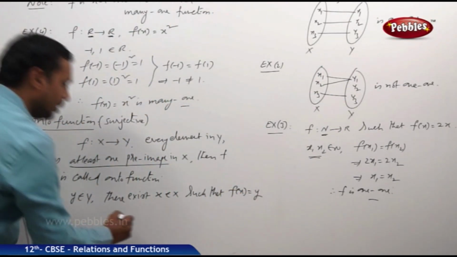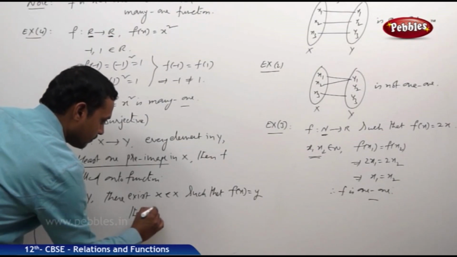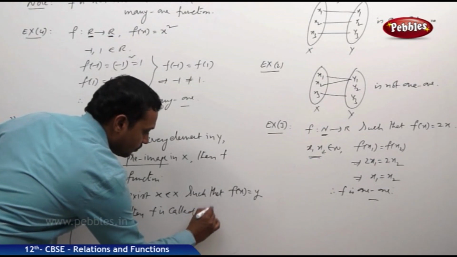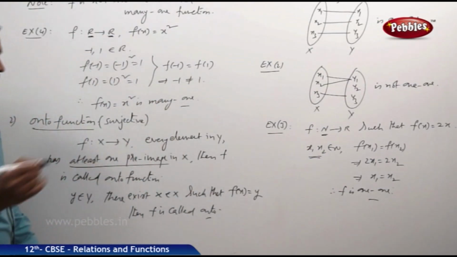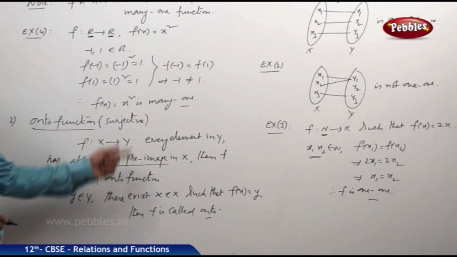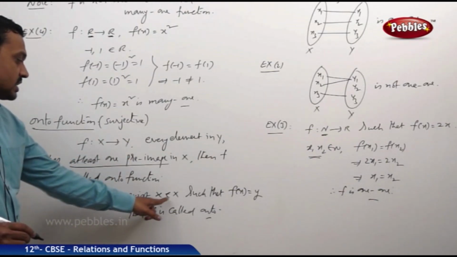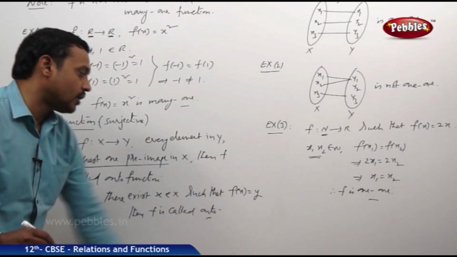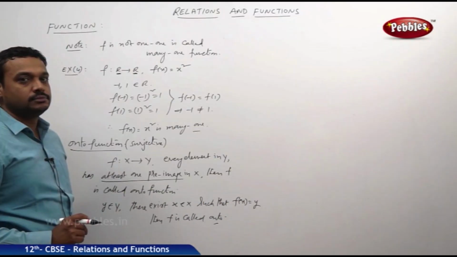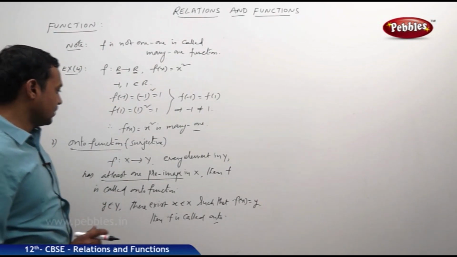Then f is called an onto function. So for every y belonging to Y, there exists some x belonging to X such that f of x is equal to y, then f is called an onto function. Now let us take one example for this definition.